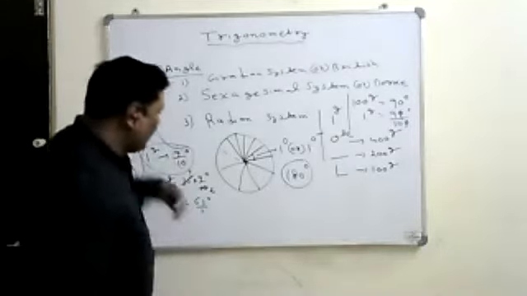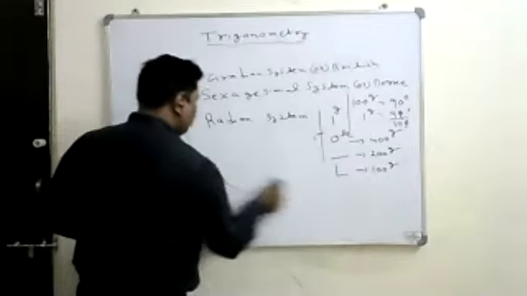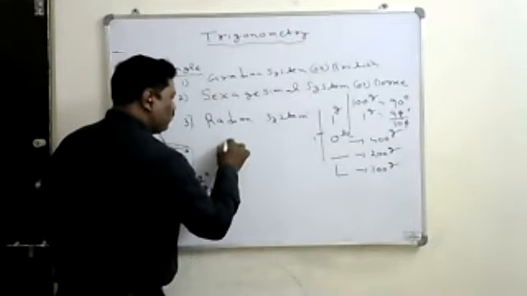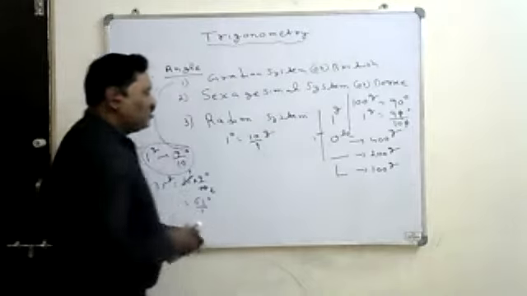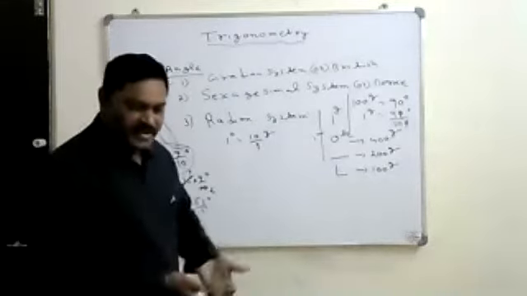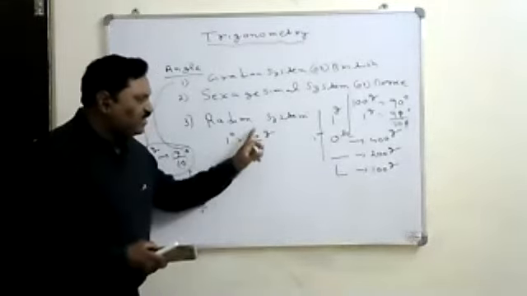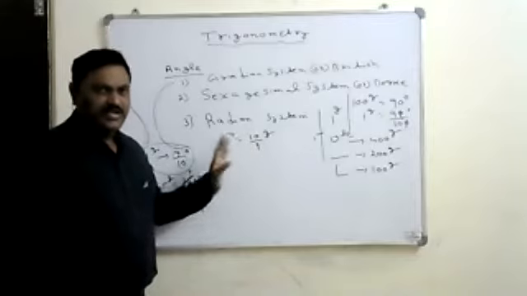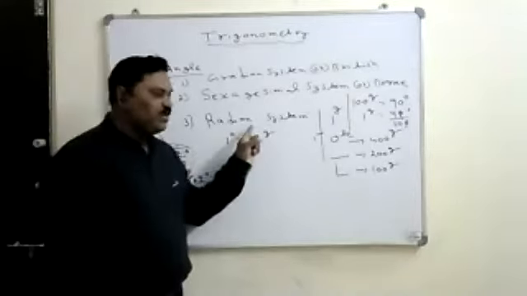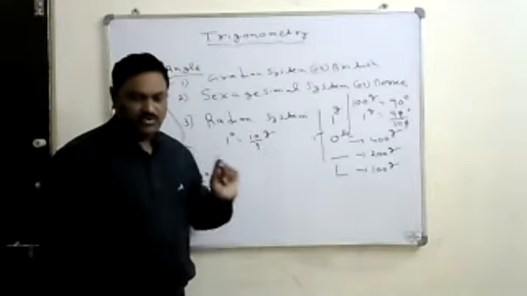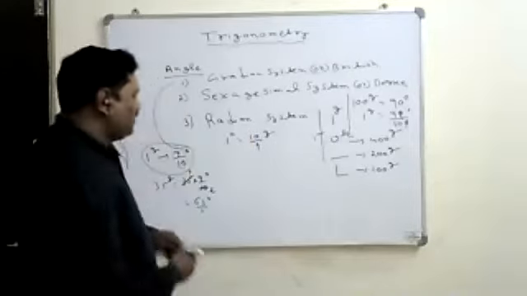Similarly, 1 degree is equal to 10 by 9 gradient. So if you want to convert the degrees into the gradients, you have to multiply that value by 10 by 9. So degrees to gradients, you have to multiply by 10 by 9. You should remember this point.